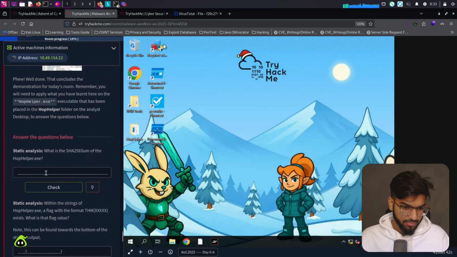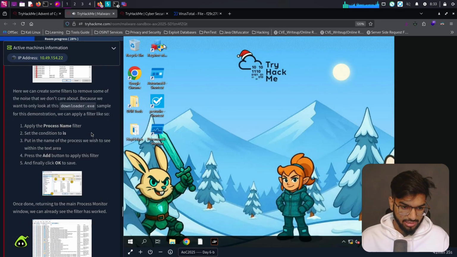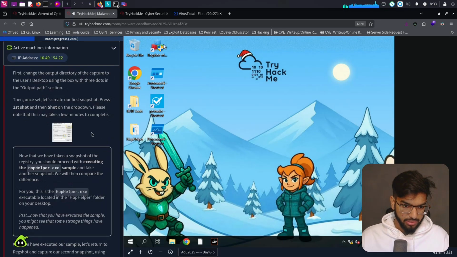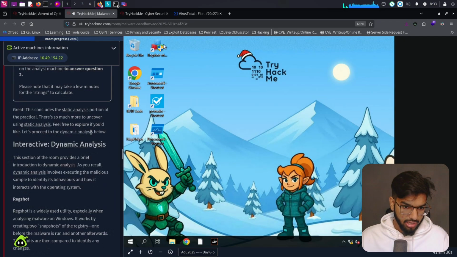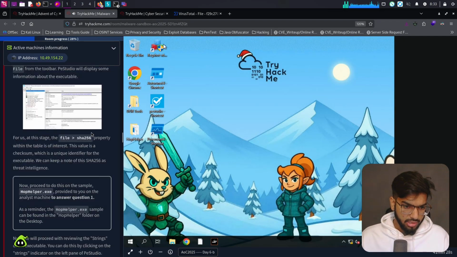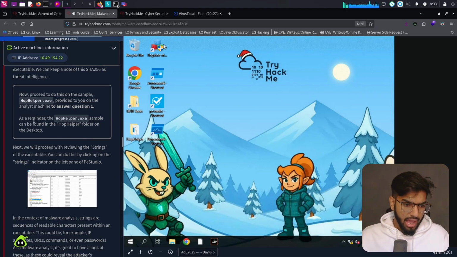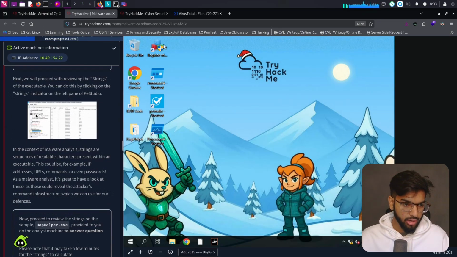Let's see, what is the SHA-256 sum of hophelper.exe? Check. And yes, that's the hash of it. Okay, now scrolling up, we see here, as a reminder, the hophelper.exe sample can be found in the hophelper folder on the desktop. Yes, we have already done that.